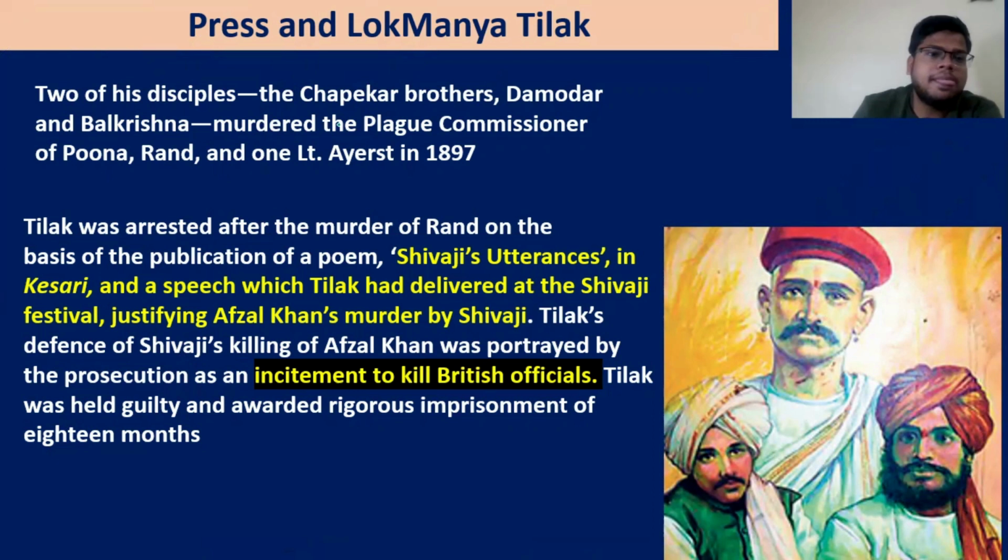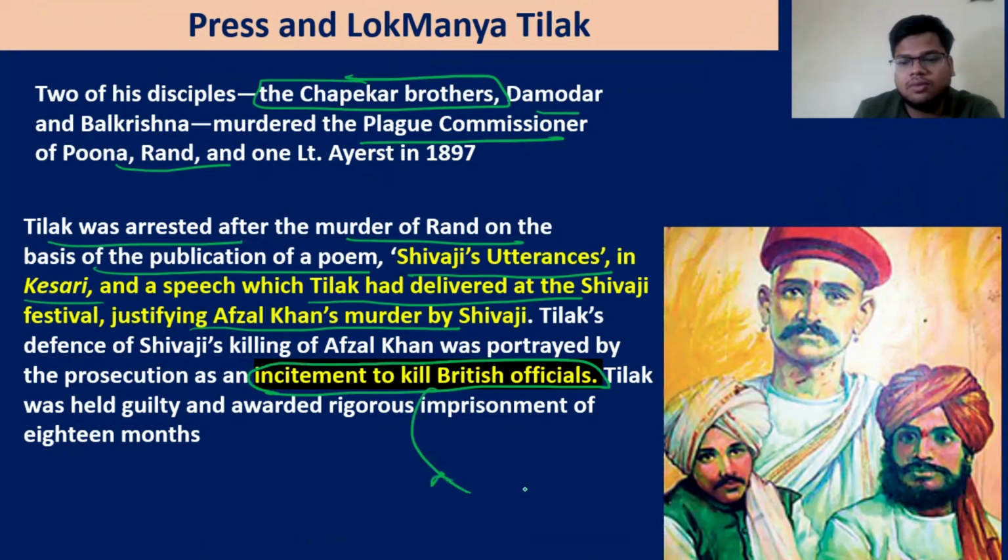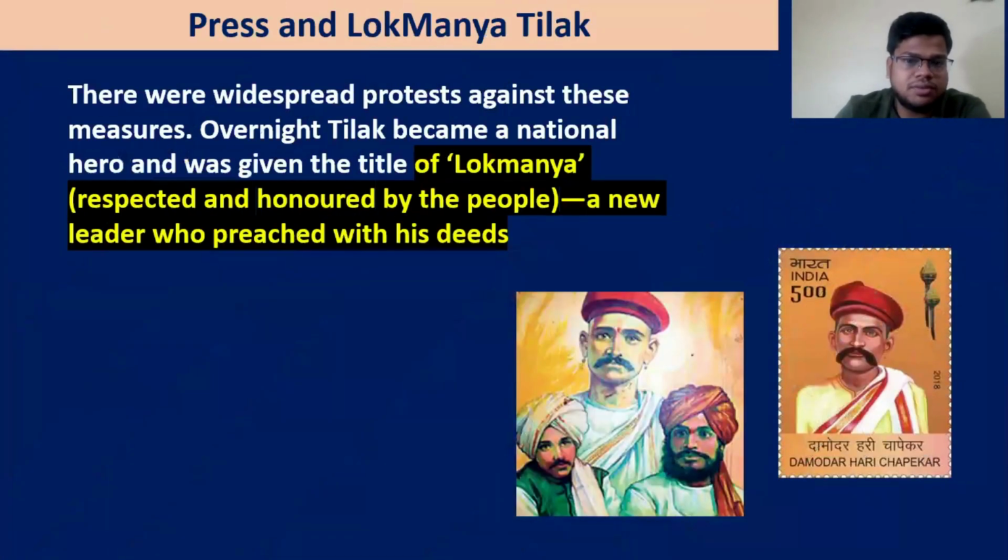Let us see very quickly. Two of his disciples, the Chapekar brothers Damodar and Balkrishna, murdered the plague commissioner Rand in 1897. Tilak was arrested after the murder of Rand on the basis of the publication of the poem Shivaji's Utterances in Kesari and the speech which Tilak delivered at the Shivaji festival, justifying Afzal Khan's murder by Shivaji. Tilak's defense of Shivaji's killing of Afzal Khan was portrayed by the prosecution as an incitement to kill British officials, which the Chapekar brothers had done. So Tilak was found guilty and 18 months of prison was given.